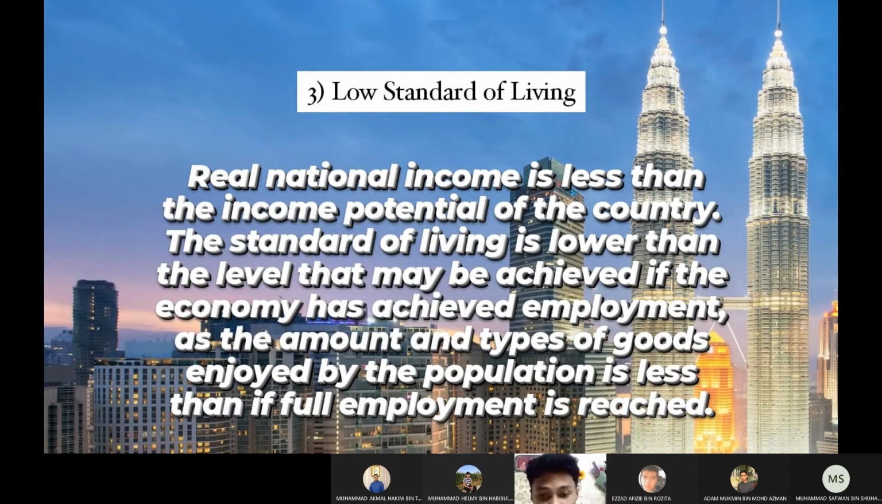Third is low standard of living. Real national income is less than the income potential of the country. The standard of living could be achieved if the economy had achieved full employment, as the amount and type of goods enjoyed by the population is less than if full employment is reached.